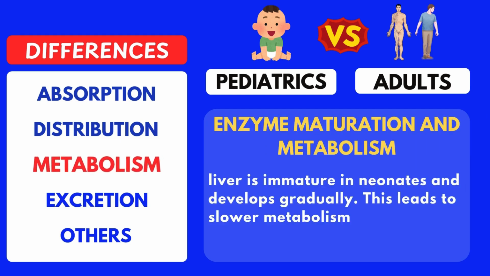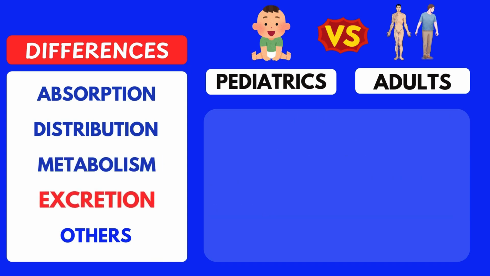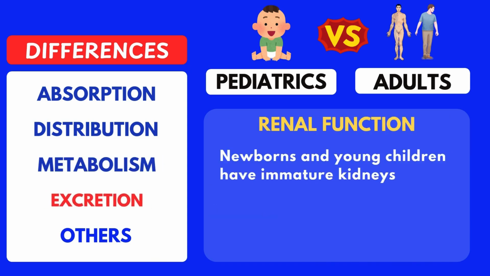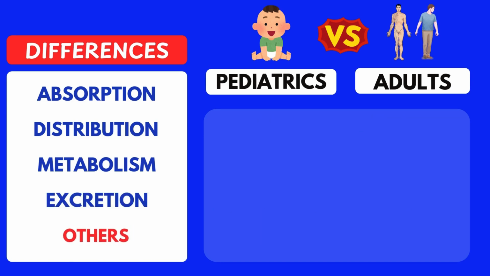The liver is still developing in infants. This means that drugs are metabolized more slowly. For instance, theophylline, used for asthma, stays in the system longer in neonates, and they require lower doses than adults. Kidneys are also immature in newborns, which affects how drugs are cleared from the body. A classic example is gentamicin, an antibiotic. In neonates, it's eliminated much slower because their kidneys aren't fully developed, so we need to adjust the dosing to avoid toxicity. Speaking of risks,